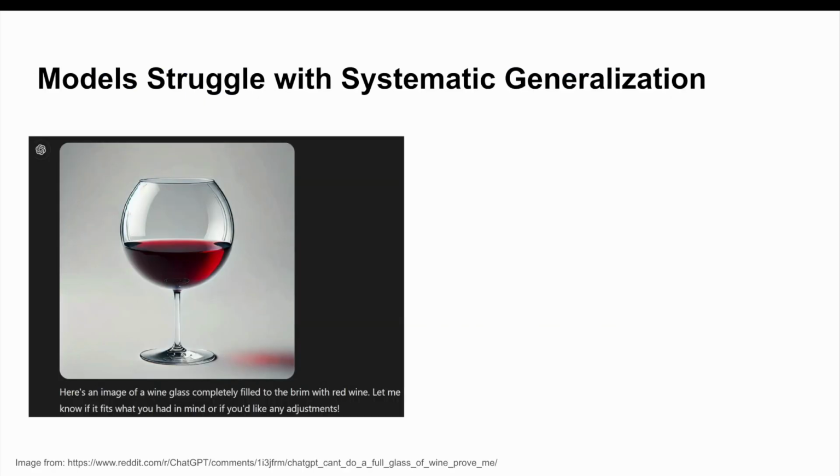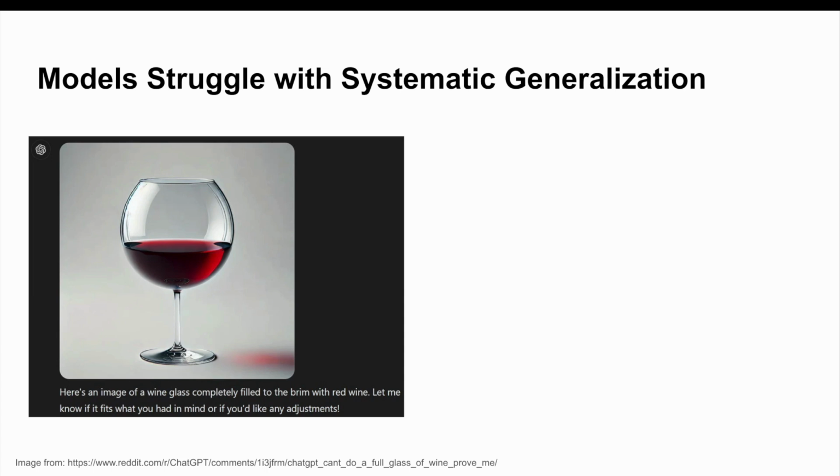Today's models often struggle with systematic generalization. Even large language models have trouble handling rare concept combinations. For example, if you ask ChatGPT to generate a full cup of wine, it typically produces the most common form of a cup of wine, a cup that isn't completely full.